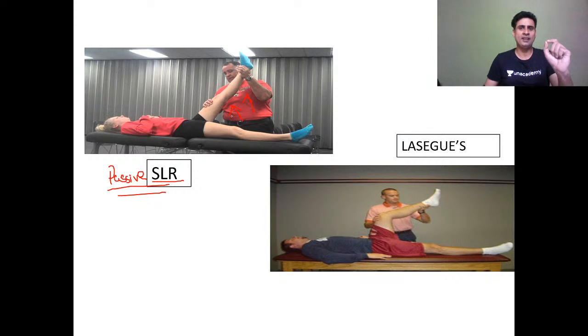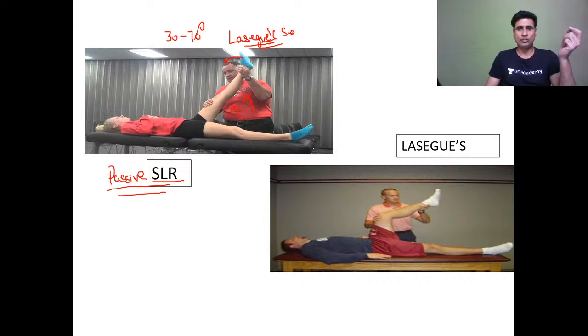If the patient is having similar pain between the range of 30 to 70 degrees of elevation, that means the test is positive. To increase the sensitivity of the test, we can try to do dorsiflexion of the ankle to elicit the symptoms. Okay, so that is known as Lasegue's sign.